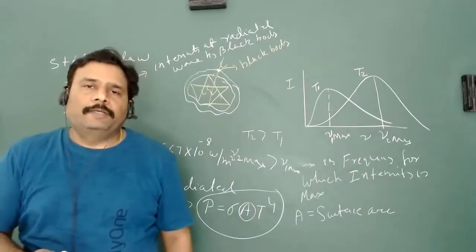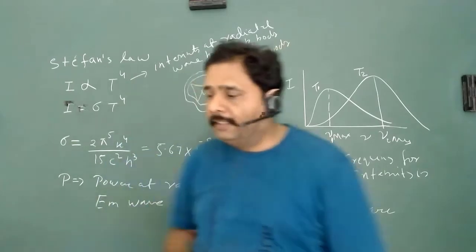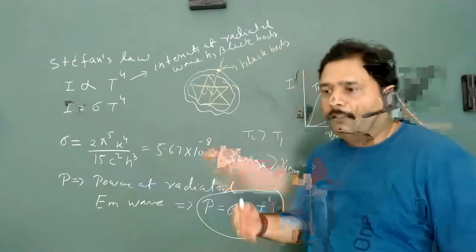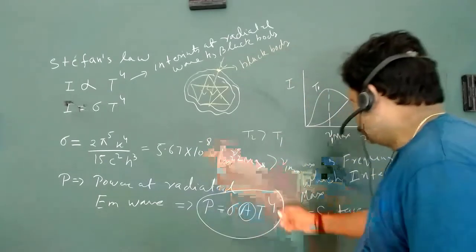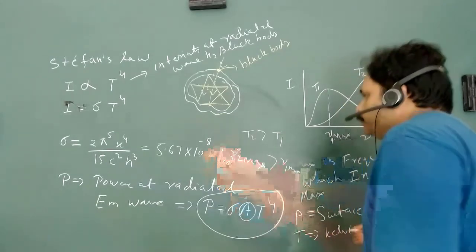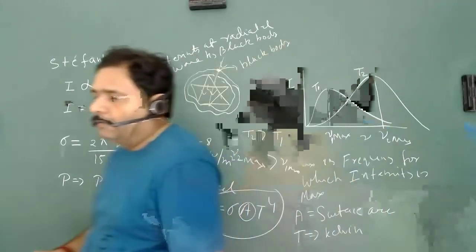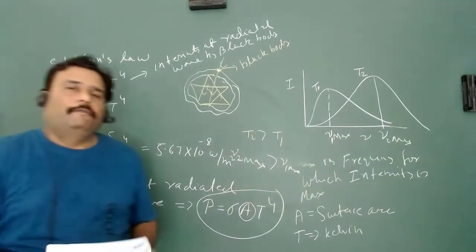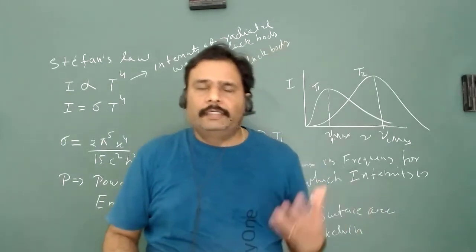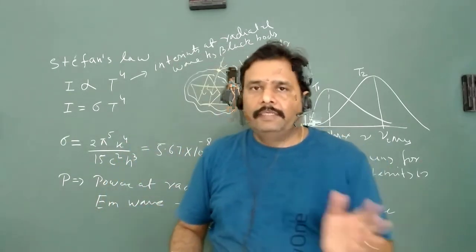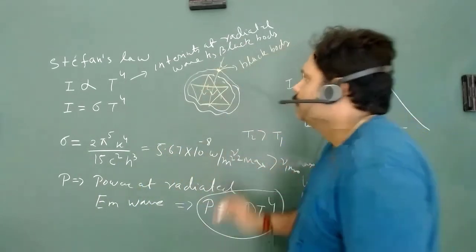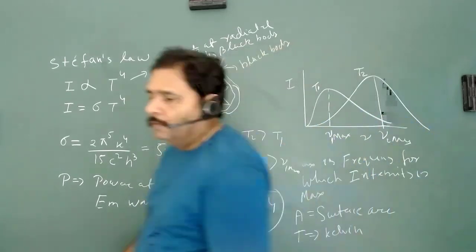He did some experiments and fit the curve, and found that P is proportional to T to the power 4, which is a very big number, with temperature in terms of Kelvin. So this is Stefan's law, which tells you the power of the radiated wave, which is obviously an electromagnetic wave, if we have the absolute temperature T.